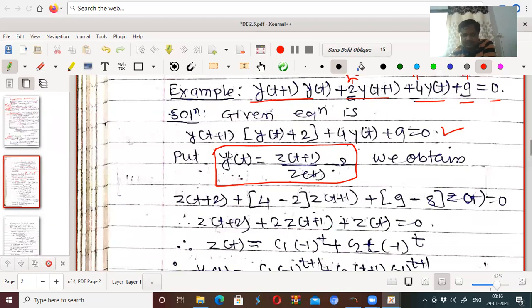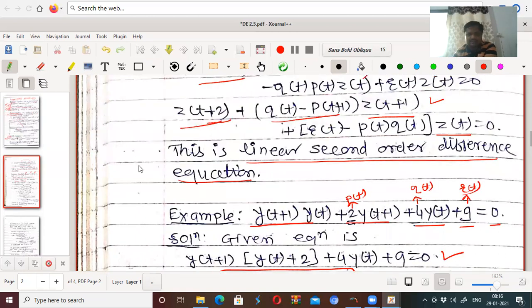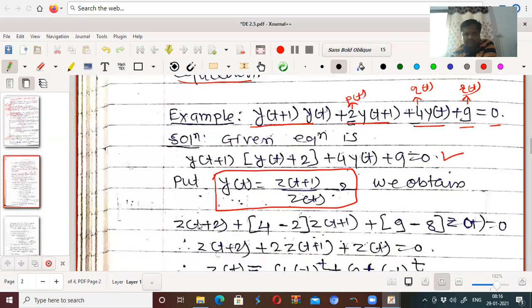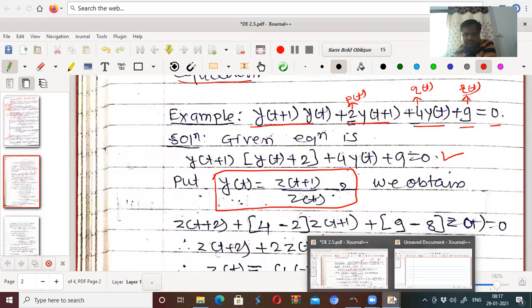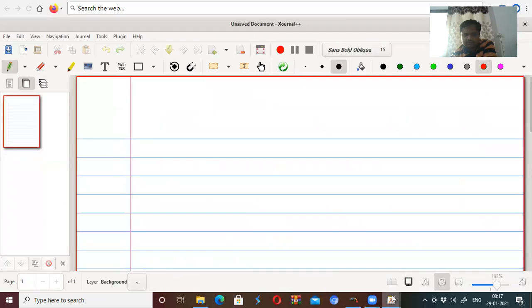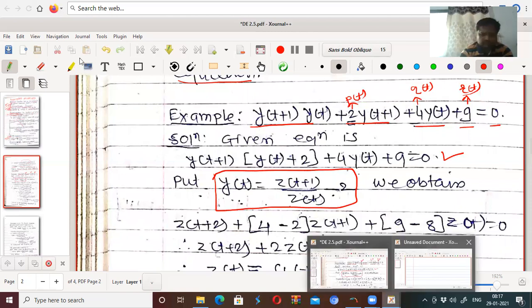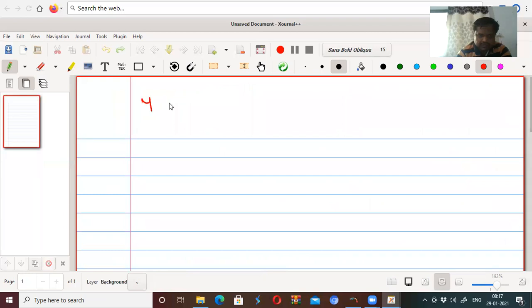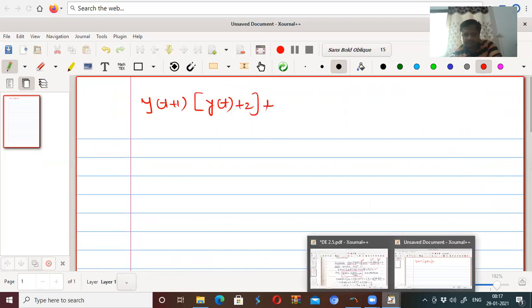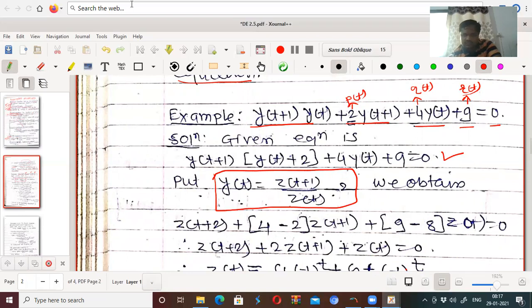This equation is arising, with z(t+2). Okay, we'll solve it. Which equation is there? y(t+1) into bracket y(t) + 2, plus 4y(t) + 9.